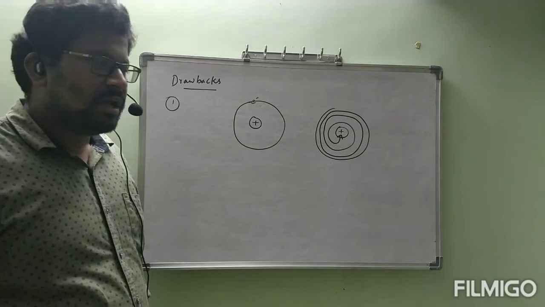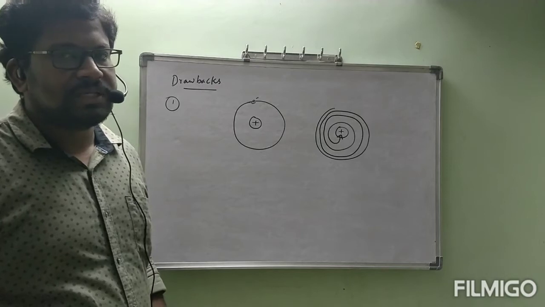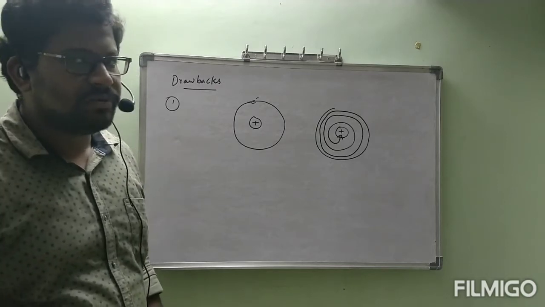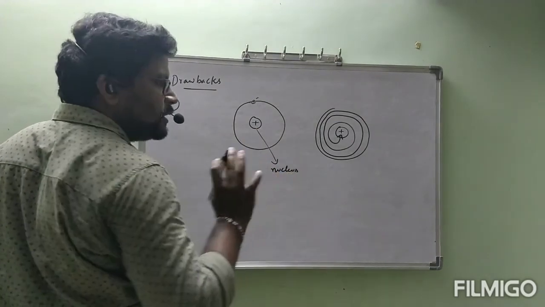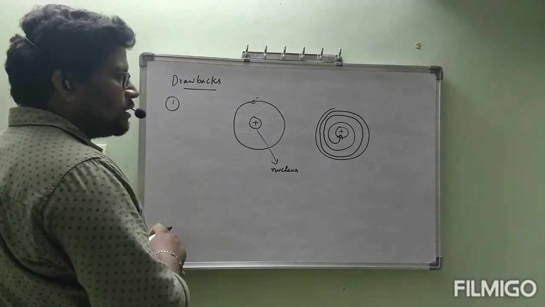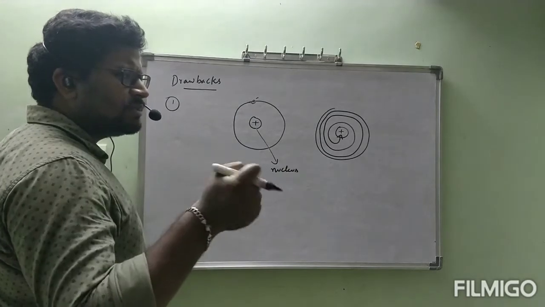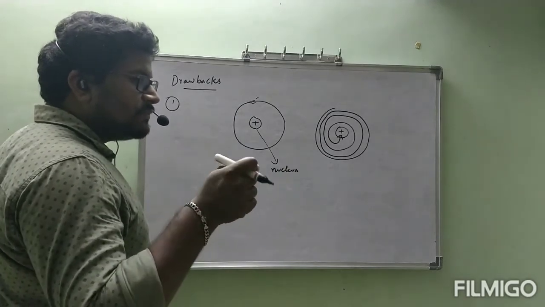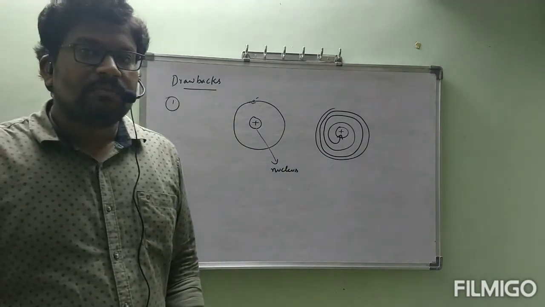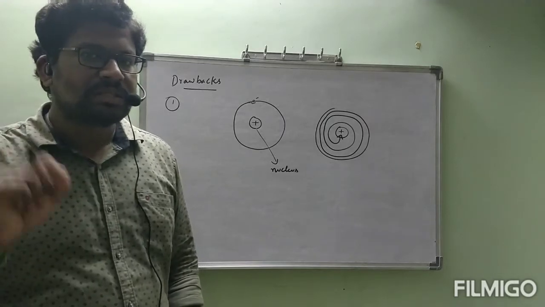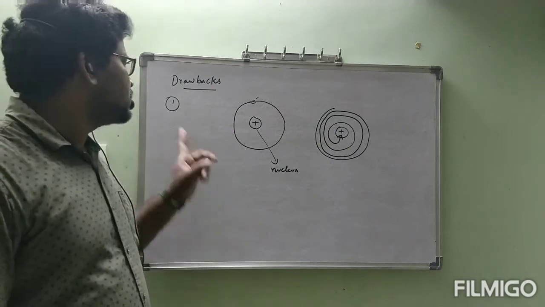Scientists immediately asked: okay, according to your observations, the entire positive charge is present at the center, that is very good, it is called the nucleus, we will agree with that. Then coming to the electron, a negative charged particle revolving around the nucleus, definitely that electron must lose energy. How, without losing energy, is that electron able to maintain that path? That is the question asked by other scientists, which was not explained by Rutherford. It remained as the first drawback.